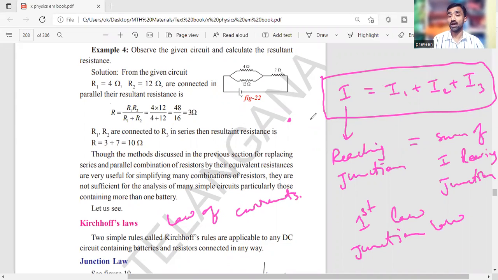It is based on the law of conservation of charge. Why am I saying charge here? Because current is the amount of charge flowing through the cross section in a unit time.